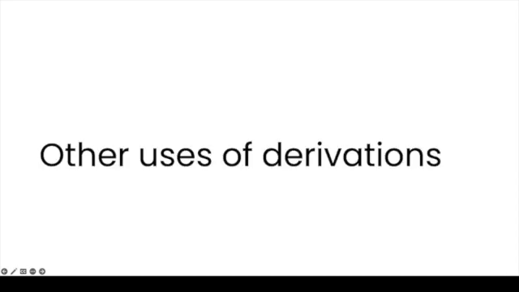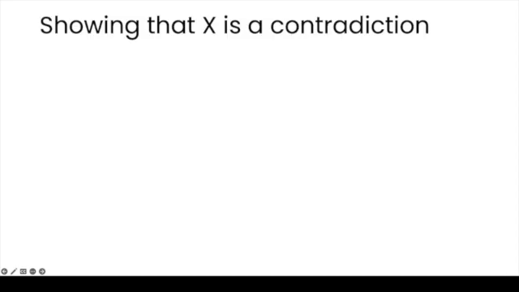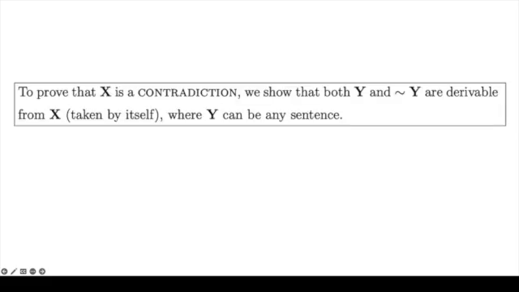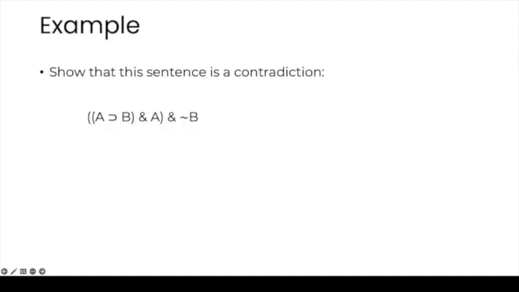There are other uses of derivations. For instance, we can use derivations to show that a sentence is a contradiction. In general, if a sentence X is contradictory, that is a logical falsity, then you can validly derive Y and not Y using X as the only premise. So, to prove that X is a contradiction, we show that Y and not Y are derivable from X, taken by itself, where Y can be any sentence. In the handout, you'll get a more complete explanation of how you get to this point, so you can read it there. So let's show that this sentence is a contradiction.